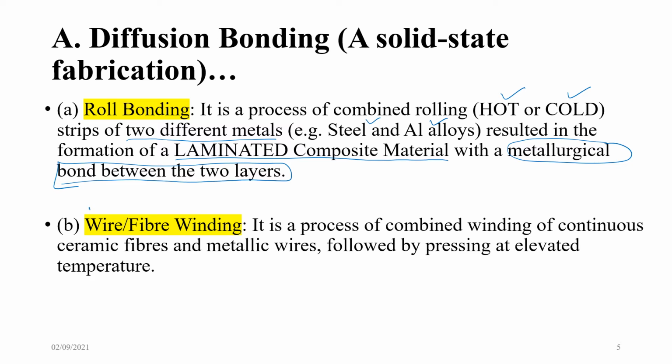The other method is wire or fiber winding. It is a process of combined winding of continuous ceramic fibers and metallic wires, followed by pressing at elevated temperature. So as if you are winding two wires, not separately but together, and at the same time you are applying temperature and pressure.